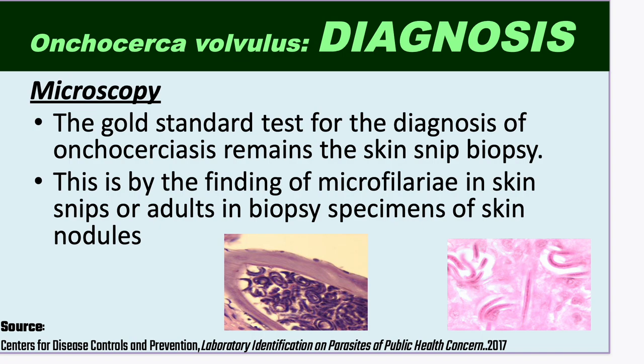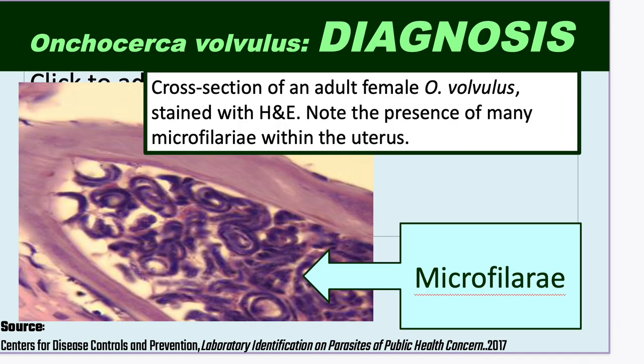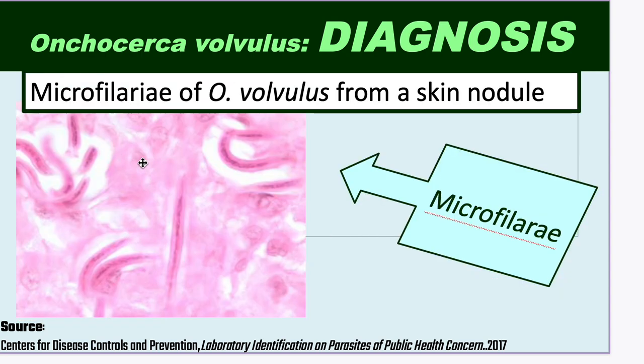So the gold standard test for the diagnosis of onchocerciasis remains the skin snip biopsy. This is by the finding of microfilariae in skin snips or adults in biopsy specimens of skin nodules. So this is a cross-section of an adult female Onchocerca volvulus stained with hematoxylin and eosin. Note the presence of many microfilariae within the uterus of the female adult worm. This is a histopathological sample of the microfilariae of Onchocerca volvulus from a skin nodule.